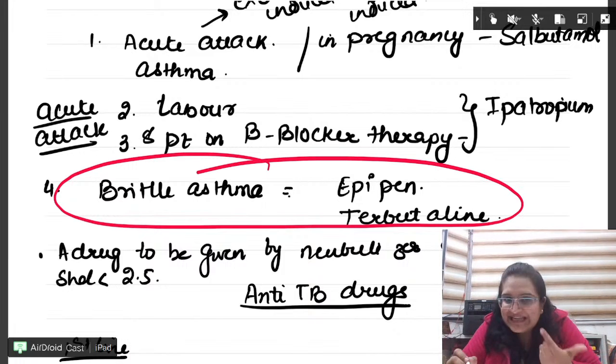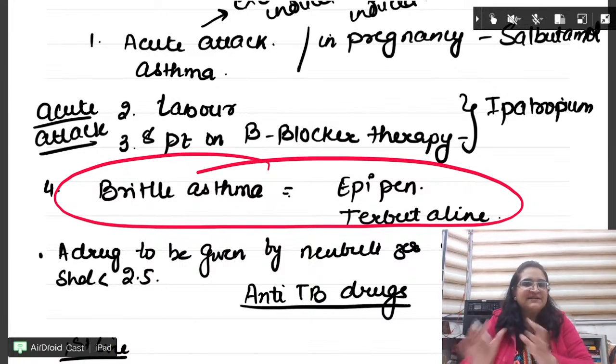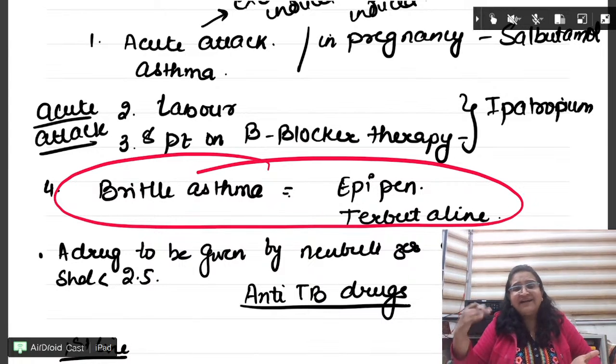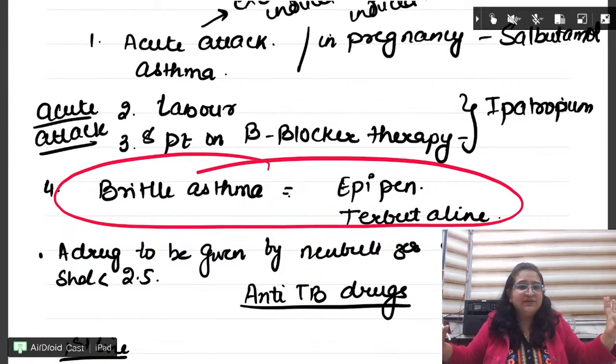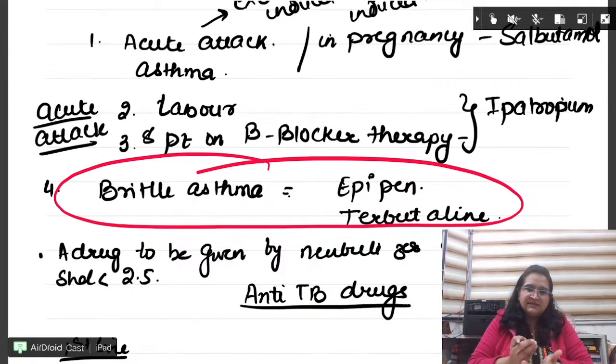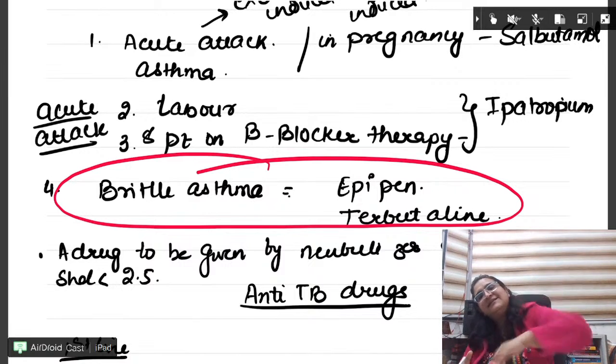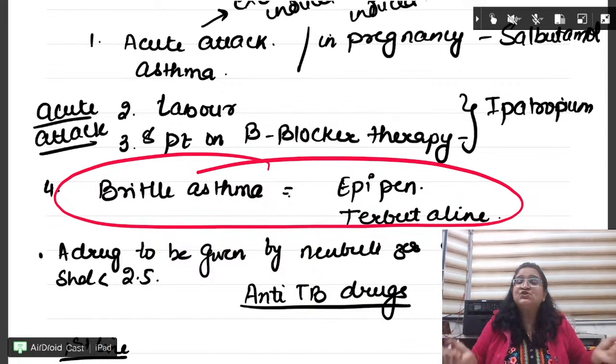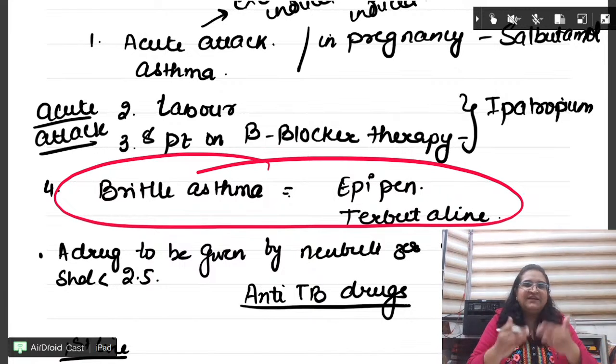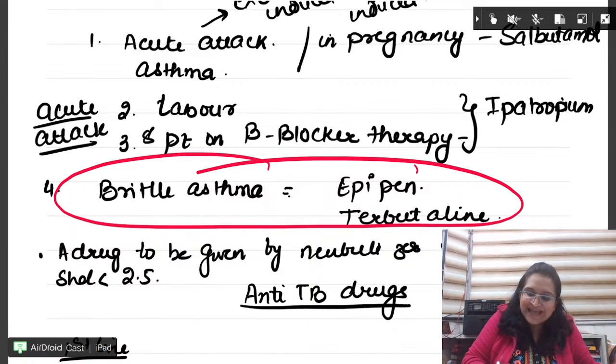Okay, one very recent medicine question in brittle asthma. What is brittle asthma? Brittle asthma occurs in kids, right? One day they are perfect, the other day they are about to die, as if. So this is in children. One day they are good, the other day they are bad, then the third day they are again good. In that situation, when they get very, very bad, we use EpiPen.